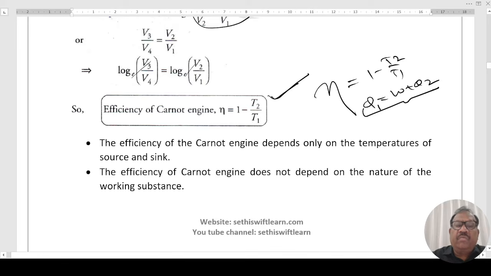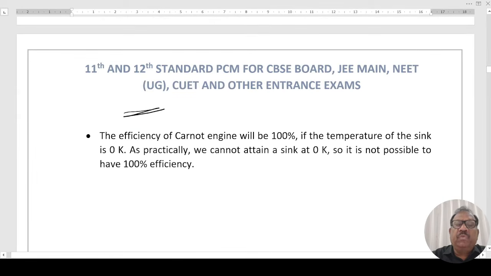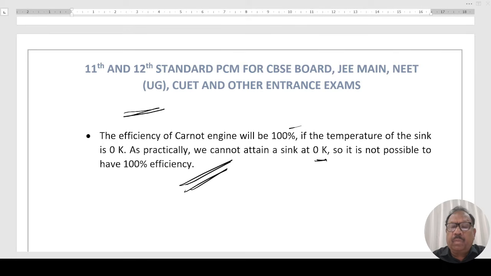And certain points regarding the efficiency of Carnot engine. Efficiency depends only on the temperature of the source and sink. Efficiency of Carnot engine does not depend on the nature of the working substance. Next, efficiency of Carnot engine will be 100% if the temperature of sink is 0 K. As practically we cannot run a sink at 0 Kelvin, it is not possible to have 100% efficiency. Right? Now, next question.